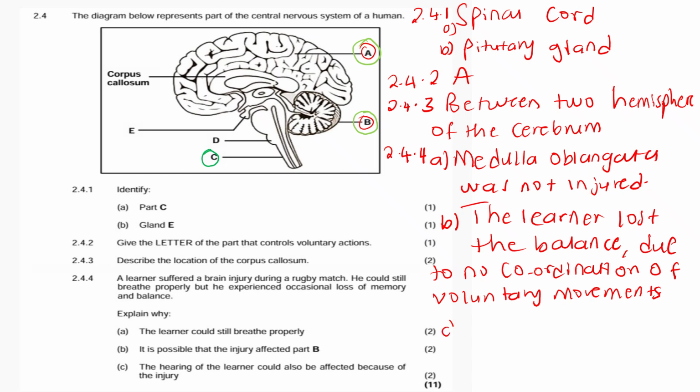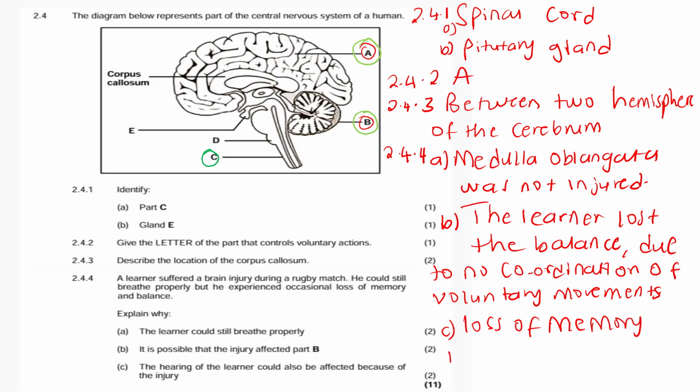Now C: they said the injury of the learner could also have affected another part. Yes, because the loss of memory indicates a possible injury to part A. Part A is what we call the cerebrum.